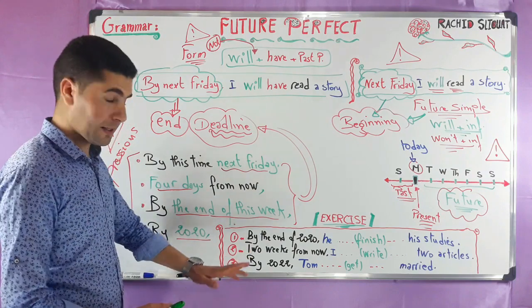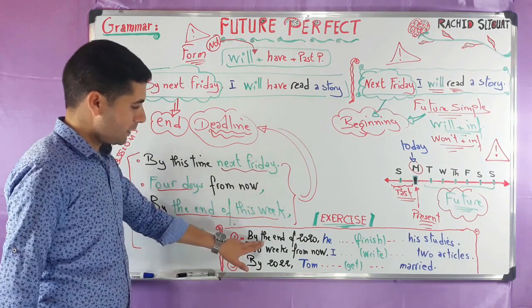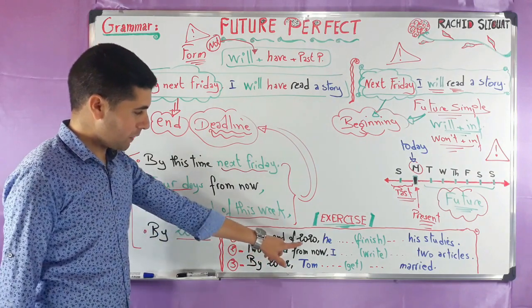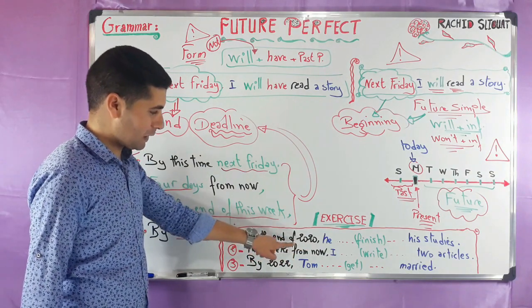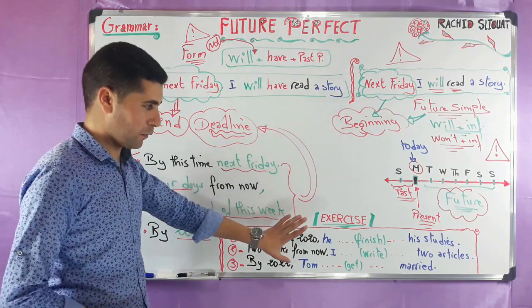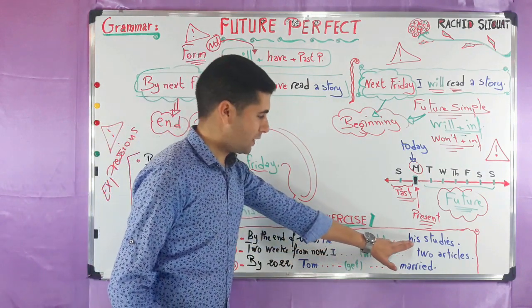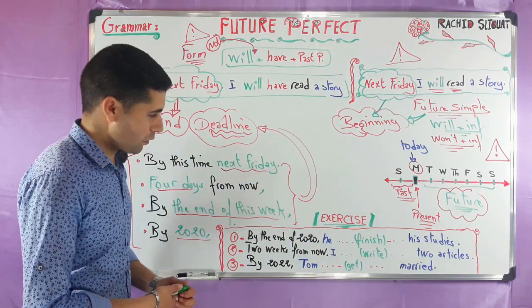All right, back again. Now look at number 1. So let's start with number 1. By the end of 2020, so this is the deadline. The end of 2020 is the deadline for this action. The verb: finish his studies. Now here what are we going to say?